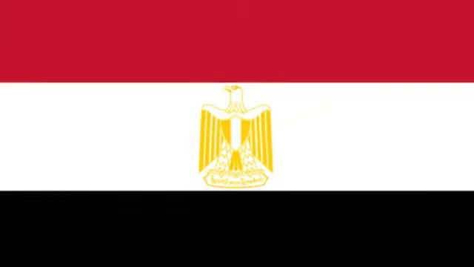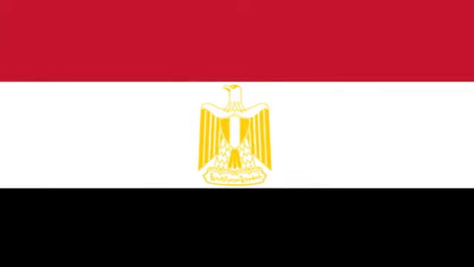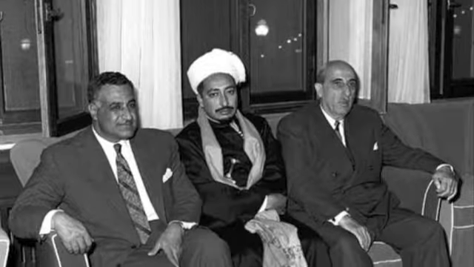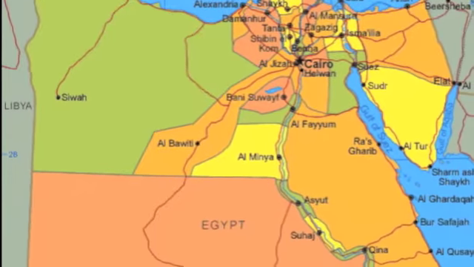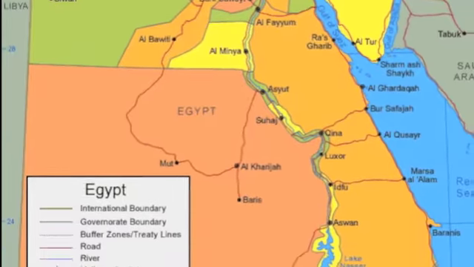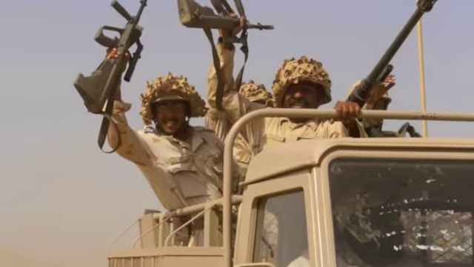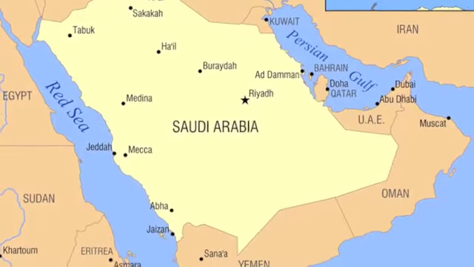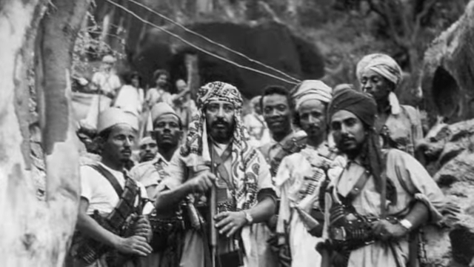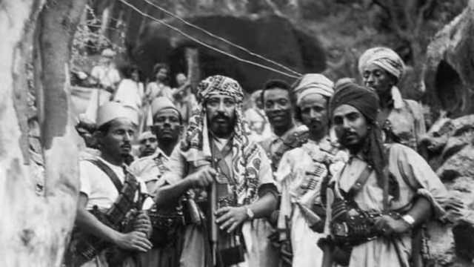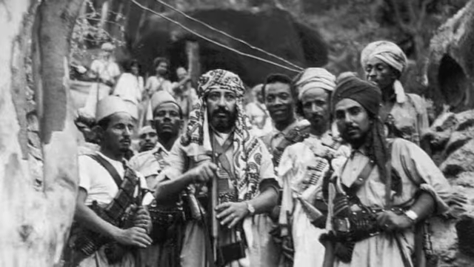The Yemen Arab Republic was created in 1962 after the previous ruler, Crown Prince Muhammad al-Badr, was killed by revolutionary forces. Egypt was a huge help in the Yemen Arab Republic's fight for power, supplying them with troops and supplies. Saudi Arabia and Jordan supplied Badr's royalist forces. The conflict lasted until 1967 when Egypt withdrew their forces.